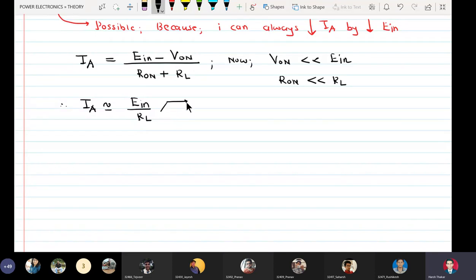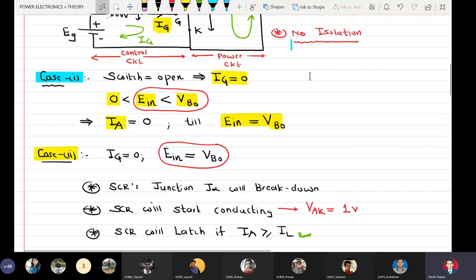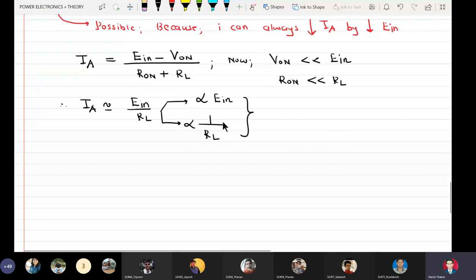That means it is directly proportional to E in, and inversely proportional to RL. But RL is constant in our case. You see here the RL is not shown as a potentiometer, so RL is constant.